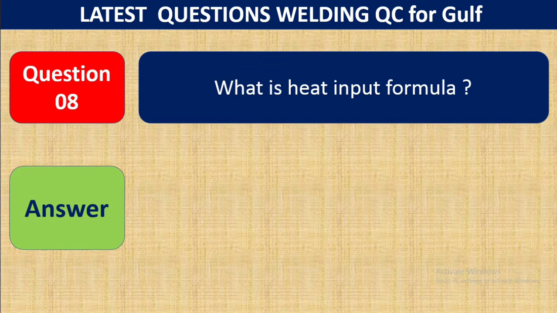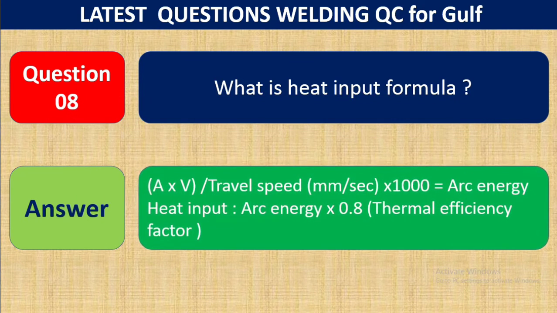Question 8. What is the heat input formula? Everyone engaged in welding should know this. Travel speed: amps times volts divided by travel speed in mm per second times 1000 equals arc energy. Heat input equals arc energy times 0.8 thermal efficiency factor. So this is the heat input formula.